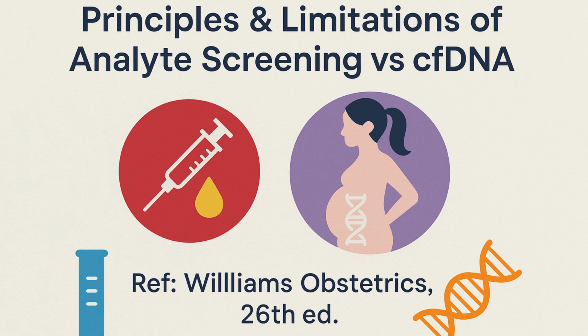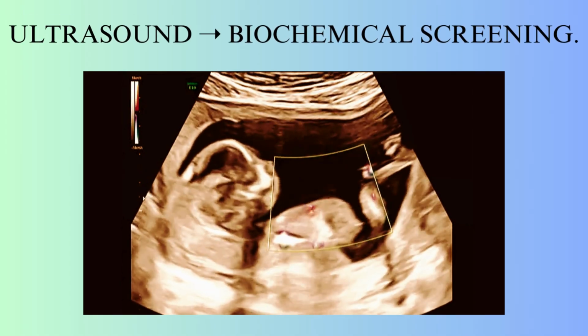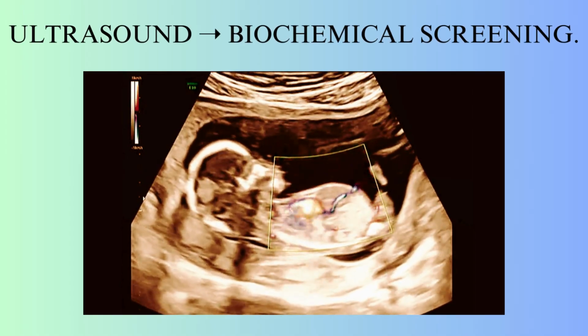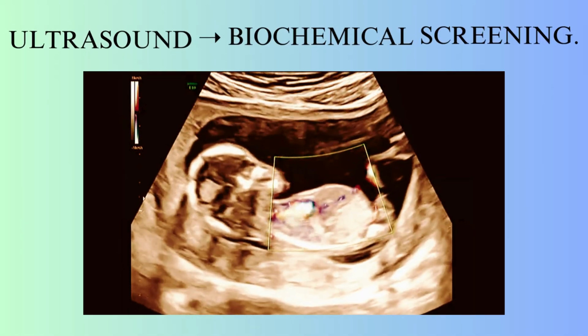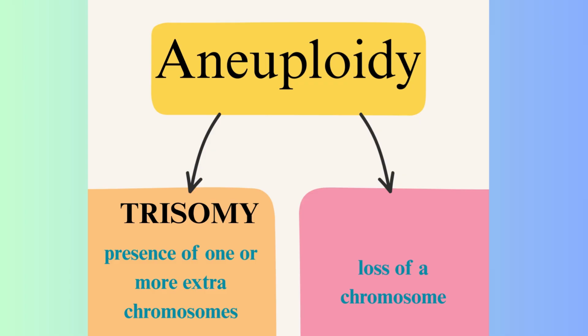In our last session, we discussed ultrasound markers of aneuploidy, from nuchal translucency and nasal bone to Doppler findings. Today, let's continue that discussion by moving to the biochemical side of screening. Aneuploidy is the presence of one or more extra chromosomes, usually resulting in trisomy, or loss of a chromosome, monosomy.